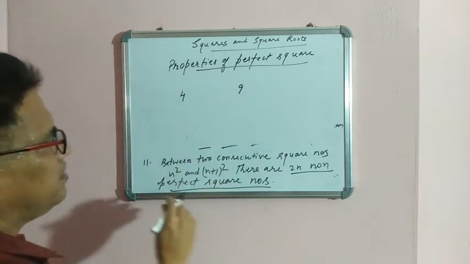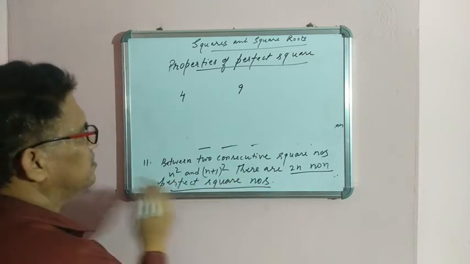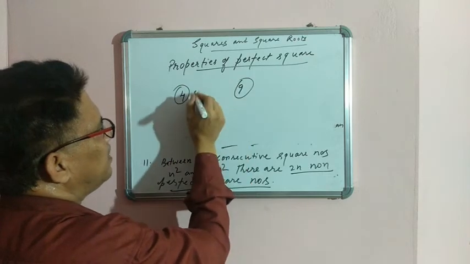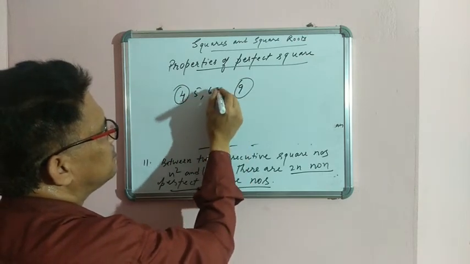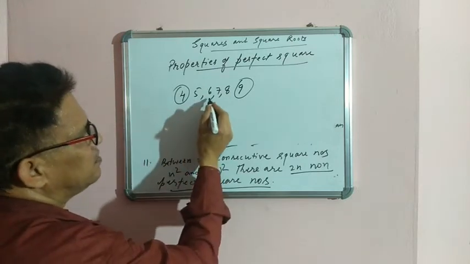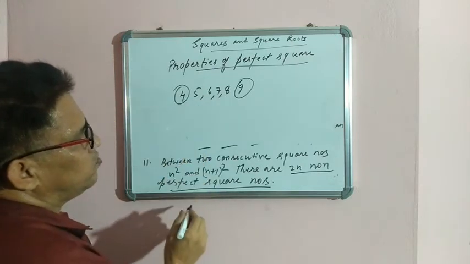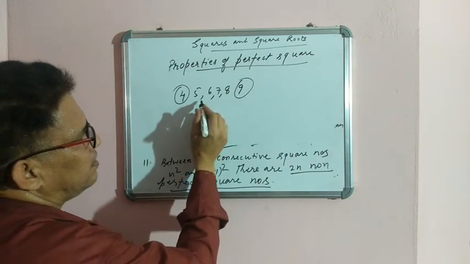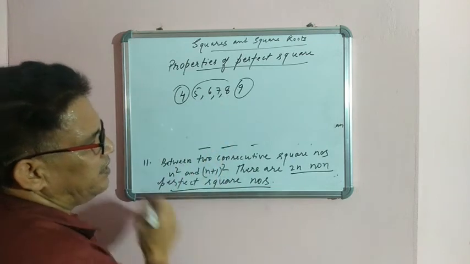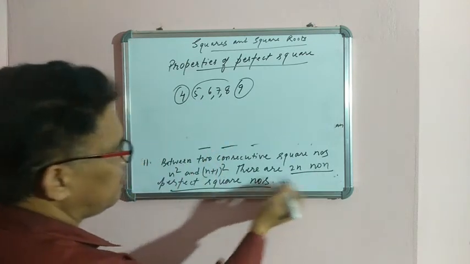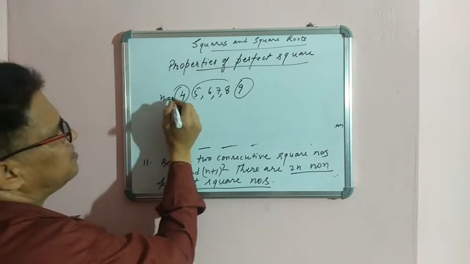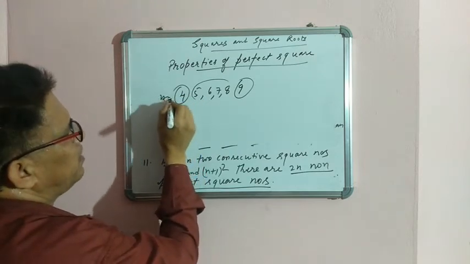Now how many non-perfect square numbers are there? After 4, 5 is there, 6, 7, 8 is there. Clear? 5, 6, 7, 8. So you can say here how many numbers are there? 4 numbers are there: 5, 6, 7, 8. Now what is 2n? This is n square and this is (n plus 1) whole square.